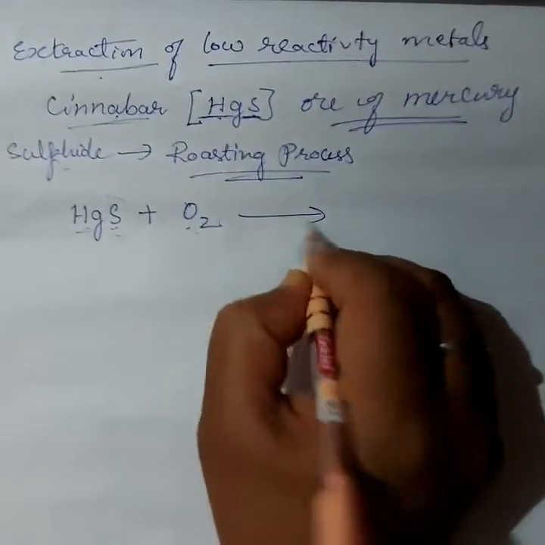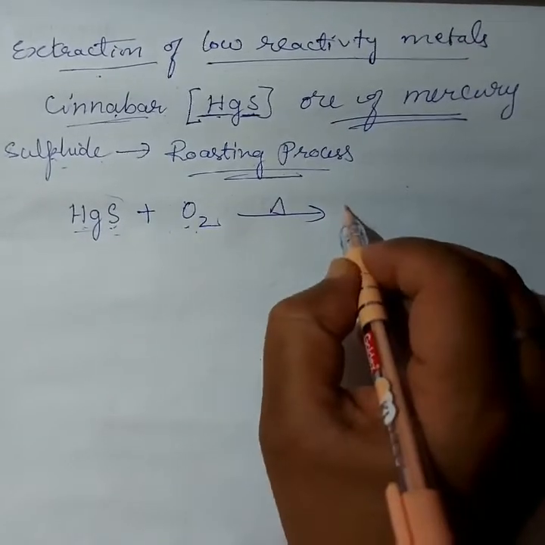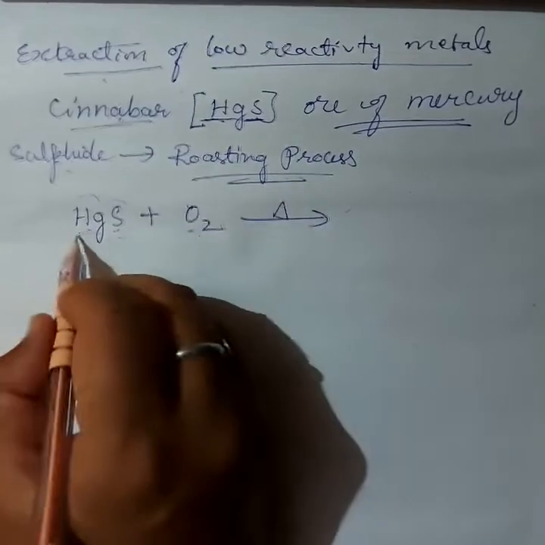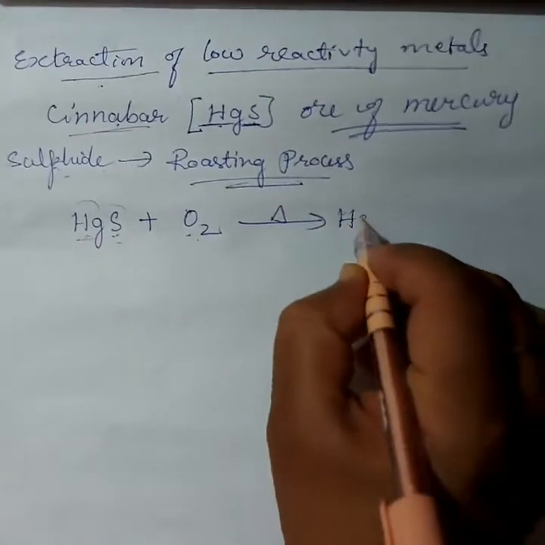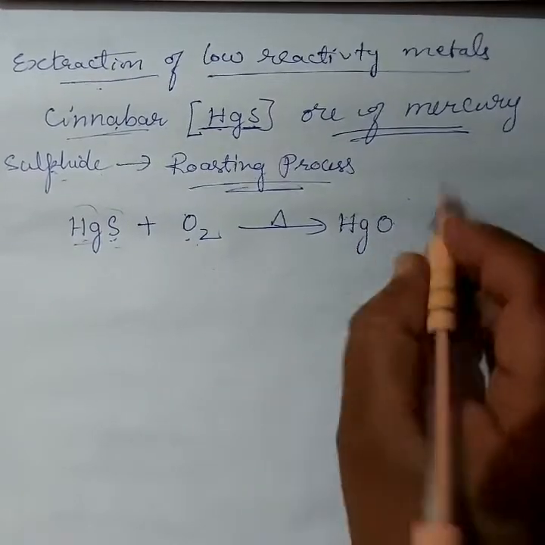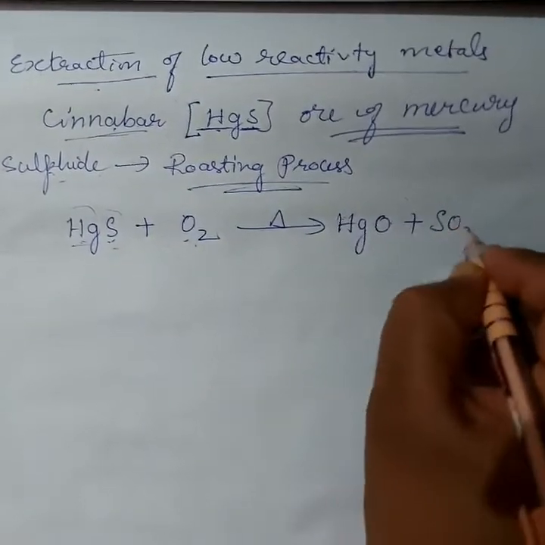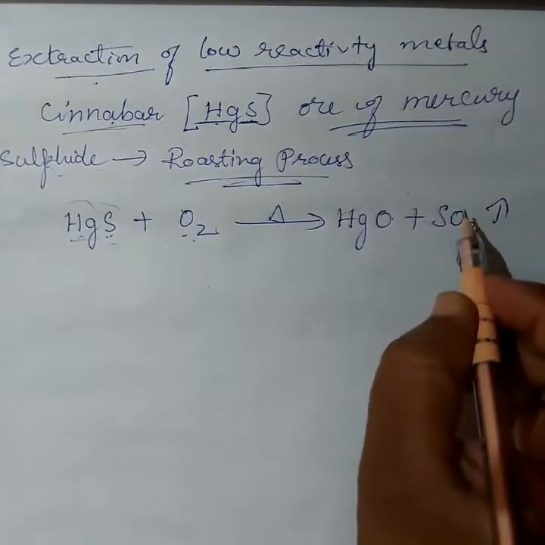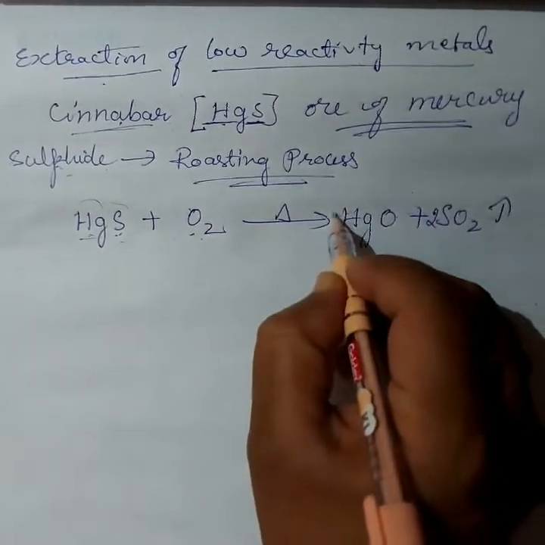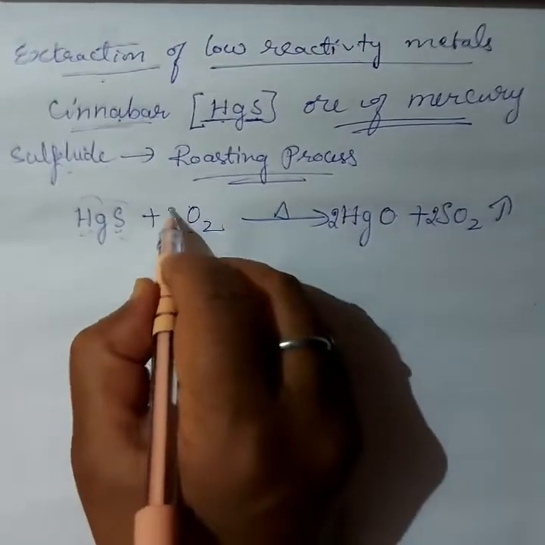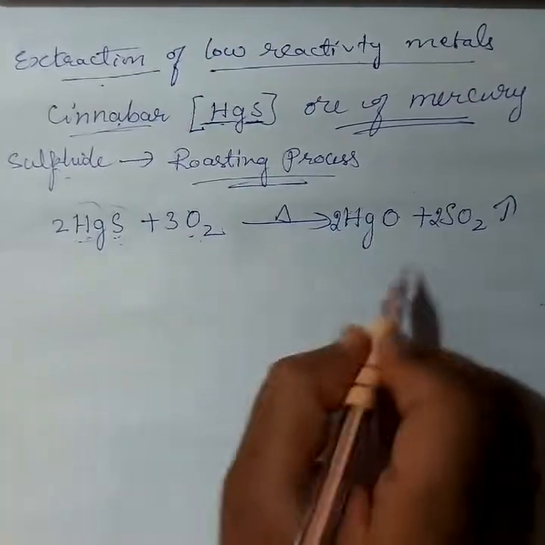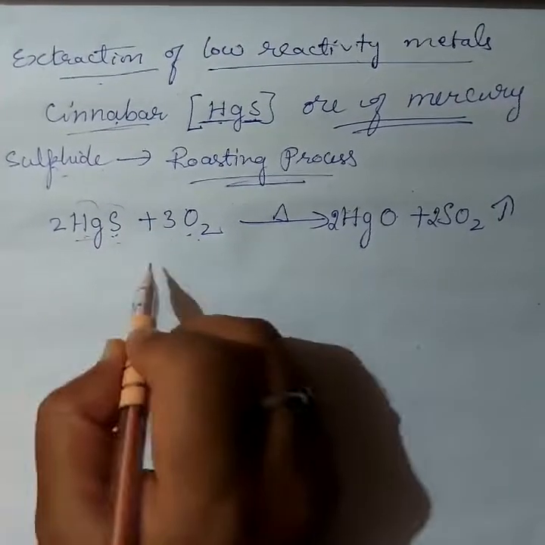On heating, what product is formed? The oxide of metal, here the metal is mercury, so HgO, mercury oxide, is formed with the release of sulfur dioxide. So we balance it: 2 here, again 2, here we get 3, and here 2. This is balanced. Always balance the equation when you write it.